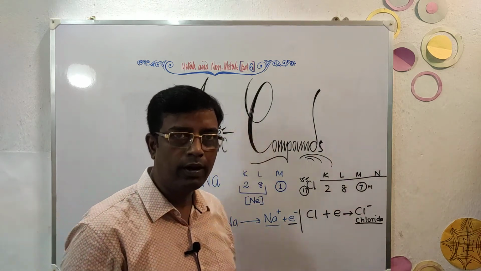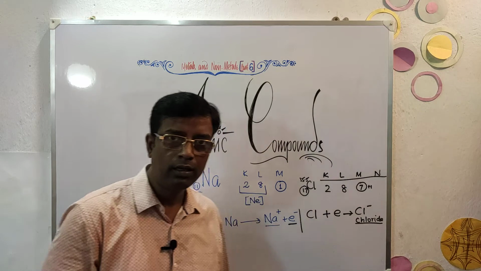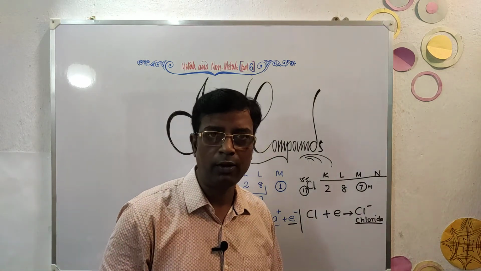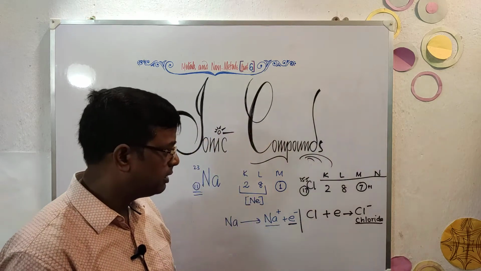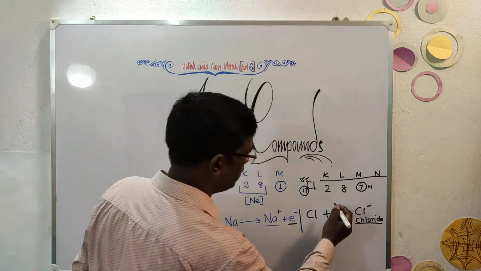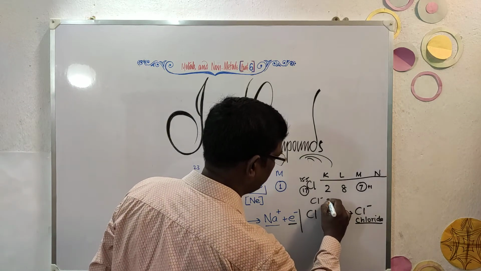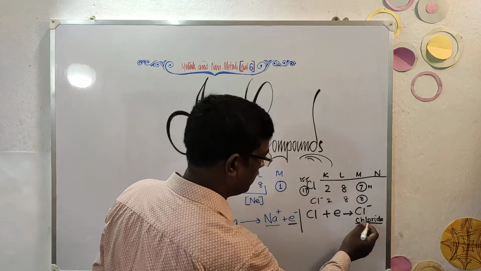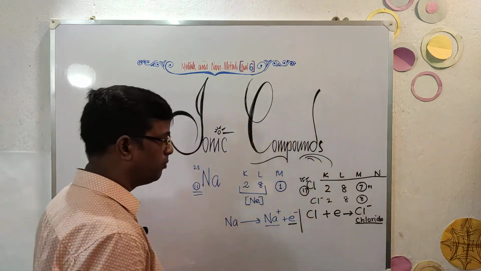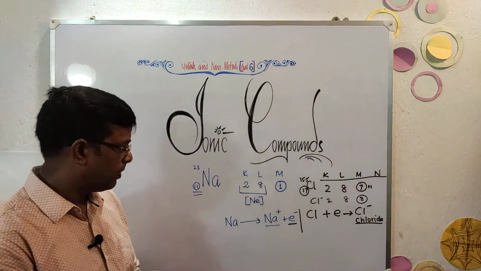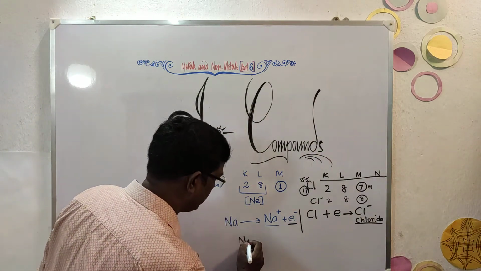Very simple. Now you should be able to answer, because it is more stable. How is it more stable than chlorine? Because chloride ion now has a configuration of 2, 8 and 8. It has already acquired 1 electron more. That's why chlorine is electronegative in nature. That's how. So sodium ion